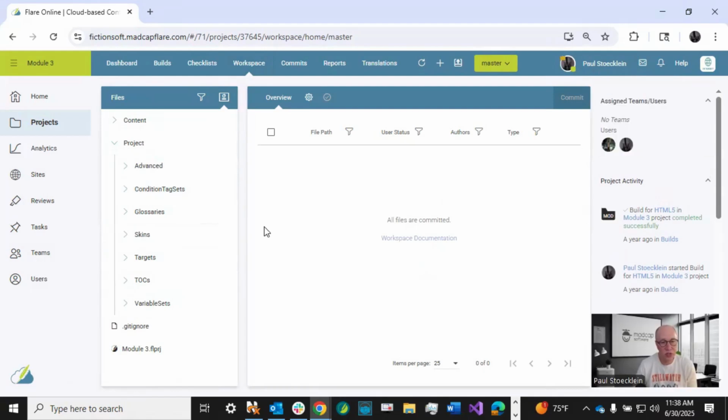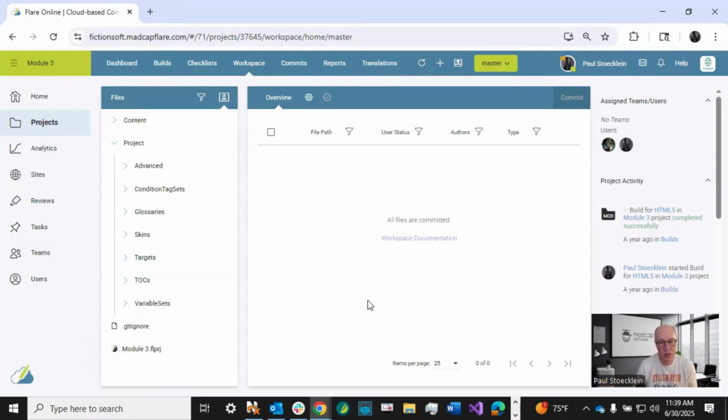So conditions and variables are really common single sourcing features. Conditions, you create conditions and these kind of tags that you apply to your content so that you can include or exclude those things from outputs that you generate. Variables, similar, it's very small bits of content. I like to use variables for things like version numbers or a user guide title or the year, things that are going to change possibly or definitely. And you insert that in lots of places, but you control the definition in one place.